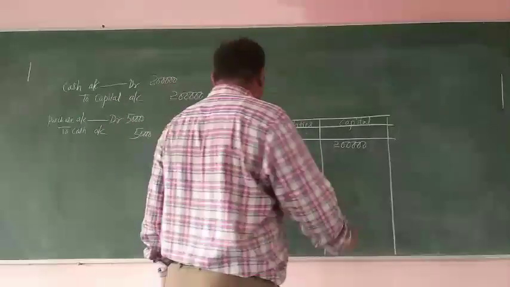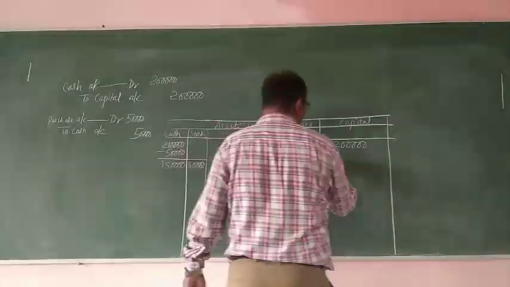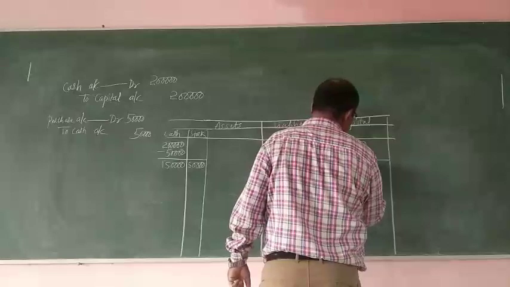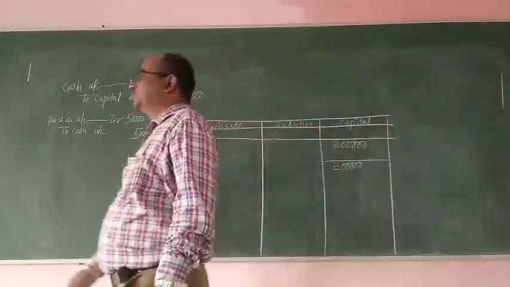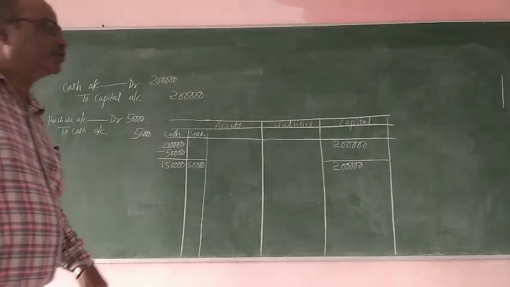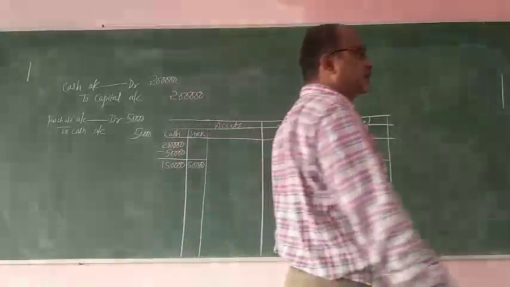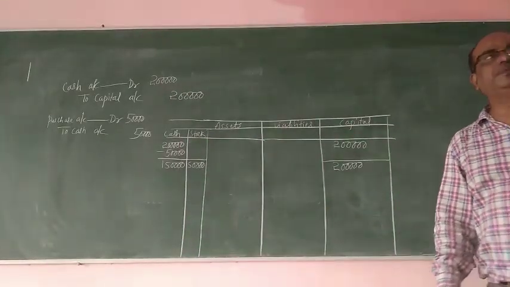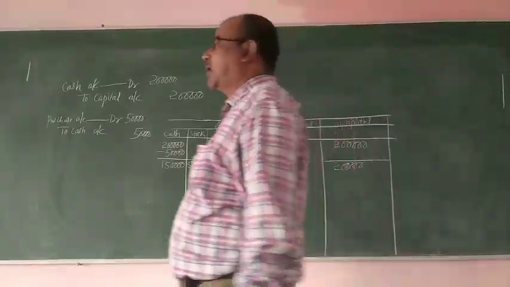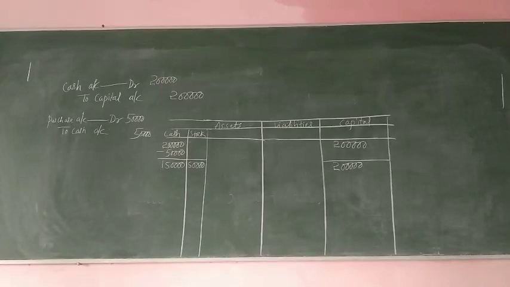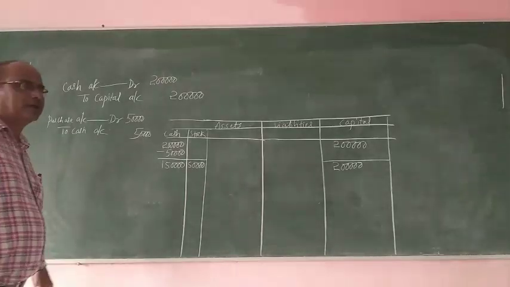So again the same thing, that is assets equal to what? Capital. Now let us consider one more example. Purchased goods of rupees 50,000 from Ram.